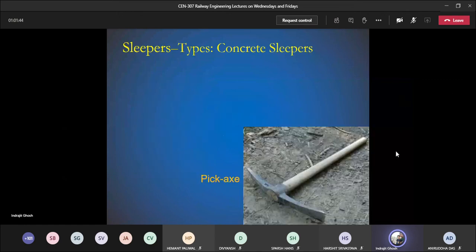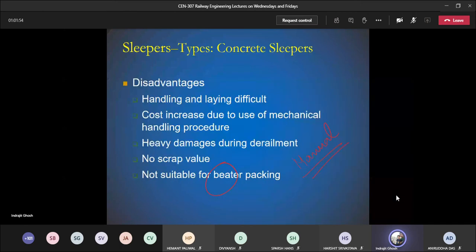So this is what I am going to tell now. Beater packing is one sort of manual packing. Okay, manual packing, maintaining the interlocking between the ballast layer to make sure that there is no huge amount of voids inside the ballast layer.